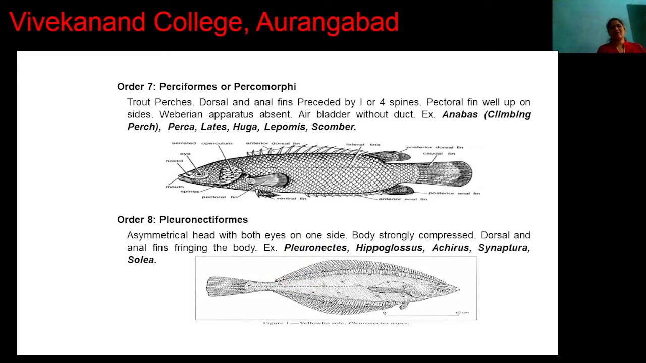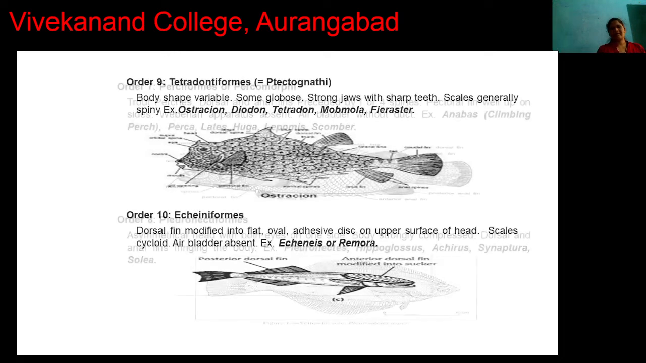Next, Perciformes. In this Perciform order the fishes are perch-like. Here the dorsal and anal fins are present, but these dorsal and anal fins are preceded by spines. The pectoral fin is well developed on the side. The Weberian ossicles are absent and the air bladder is present, but the air bladder is without a duct. For example, Anabas, climbing perch, Perca.